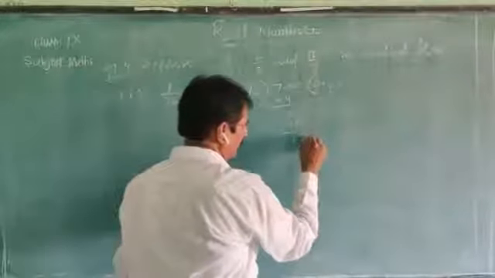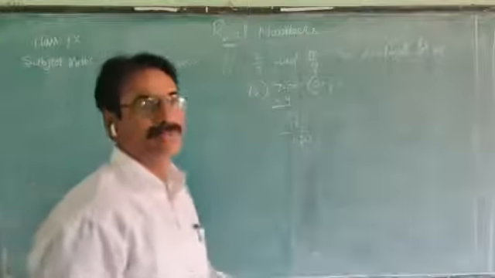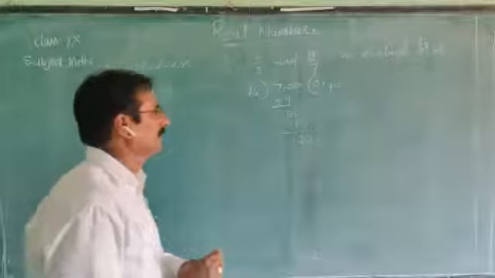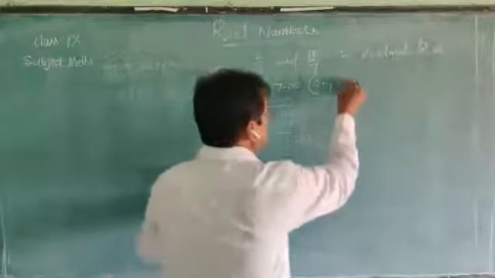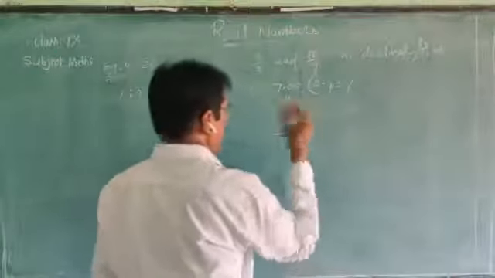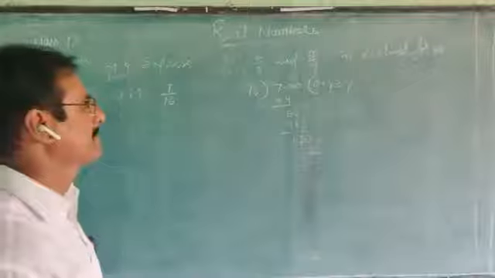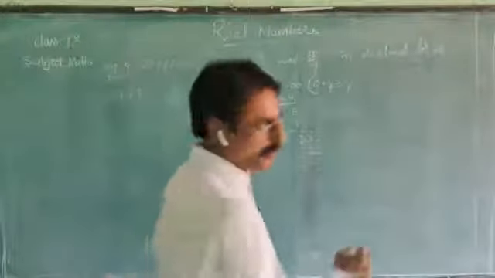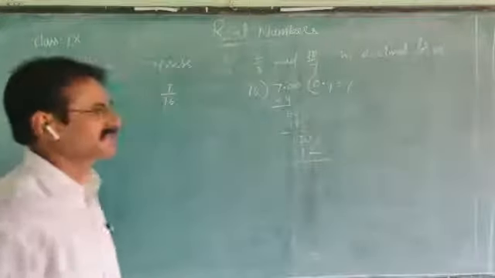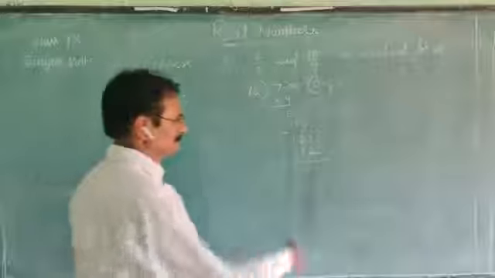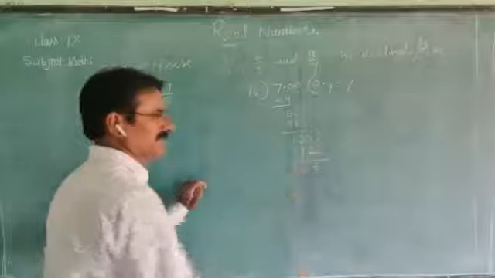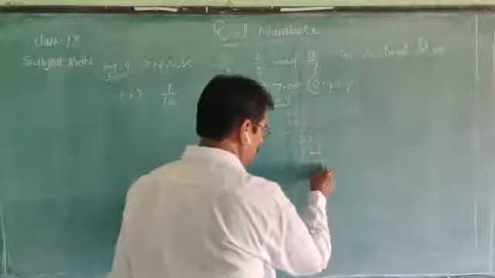Bring down 0. It becomes 120. Now it is 120. Take the sevens. 7 16s are 112. 8 remains. Enough. 120 minus 112 is 8. We can bring down 0. There are so many zeros.